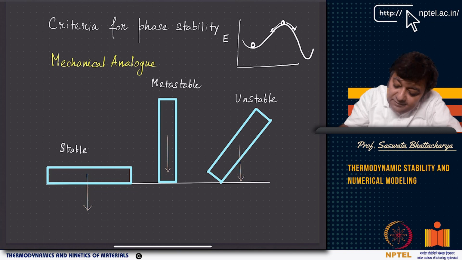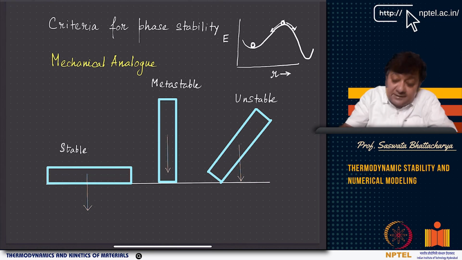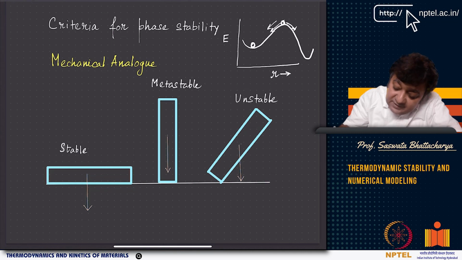You have a hill here, you have put a ball here, and this is the energy. So this has the highest energy. As you can see, this is the energy landscape that I am talking about. And say this is my position coordinate r. So if I have such a coordinate, and if I have some particle resting here, the particle will be in a highly unstable state. A little push can push it down this hillside, or along this hillside.